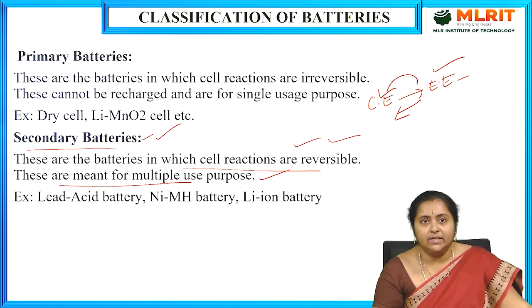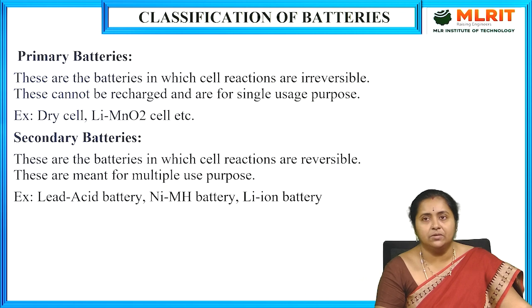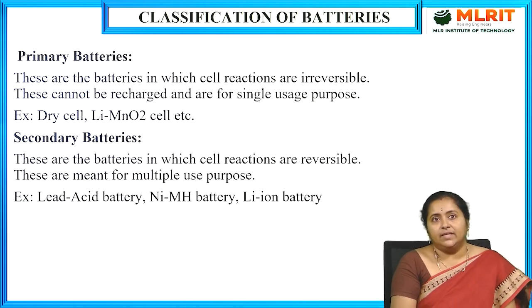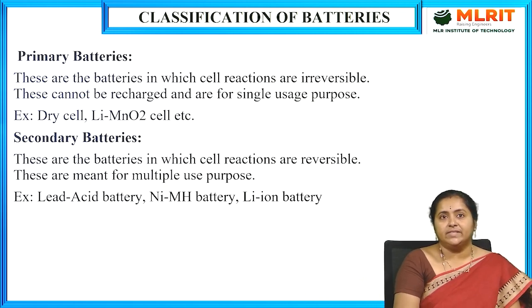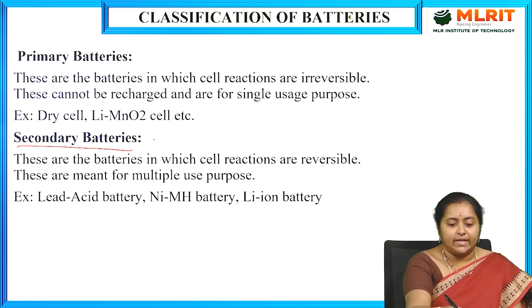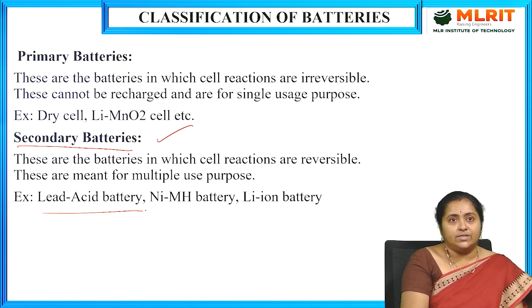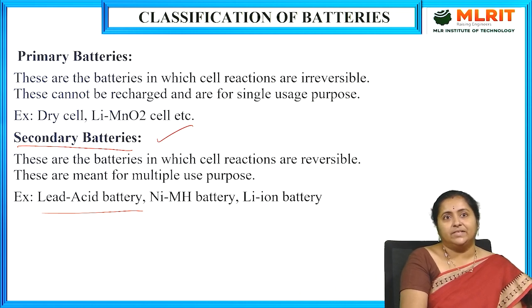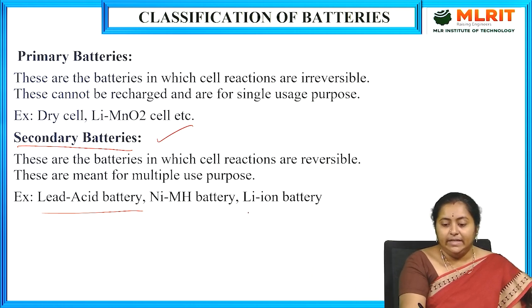Whenever the entire electrical energy is consumed, if you supply electrical energy again using an external power source, in return they generate chemical energy. That produced chemical energy will again convert into electrical energy. Examples for secondary batteries include the lead acid storage battery. In normal inverters and in cars, we see Exide batteries. All these are the best examples for secondary batteries. And then the lithium ion battery.